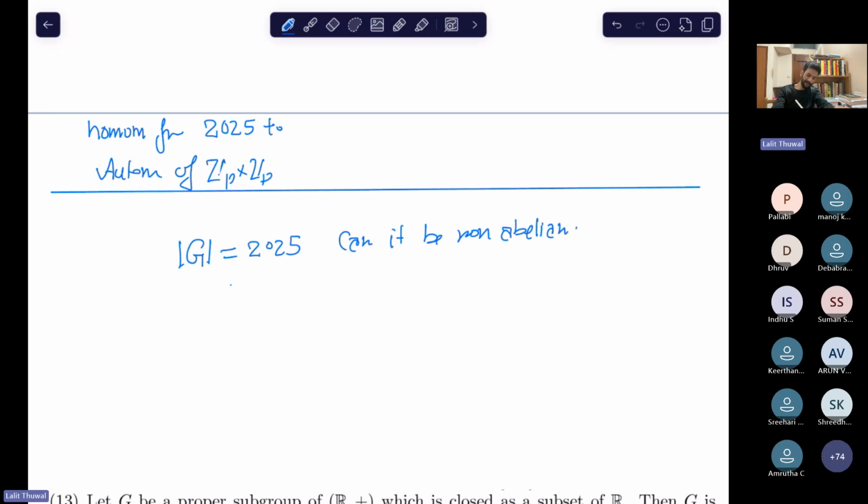Should I tell you the factorization of this, or can you quickly realize what it is? It is the square of 45, which is 3 squared into 5 squared. Is it correct that it is the square of 45? Yes. You know that trick, right? How to find the square of a 2-digit number that ends with 5? If you don't know it, you should know it.